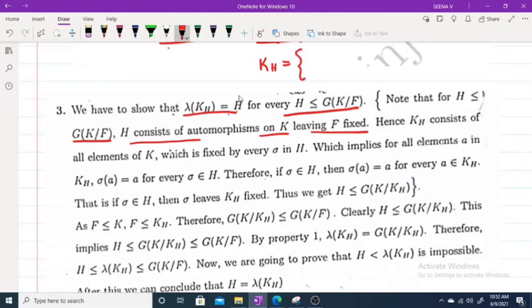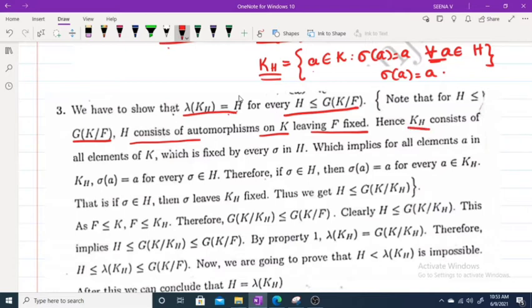KH is the set of all a belongs to K such that sigma of a equals a for every sigma belongs to H. That means for all elements in KH, sigma of a is equal to a. Hence KH consists of all elements of K which are fixed by every sigma in H.